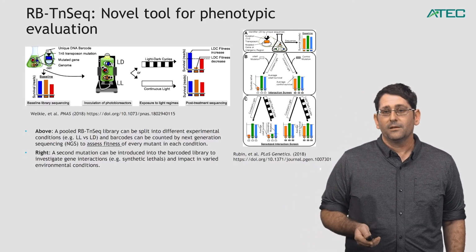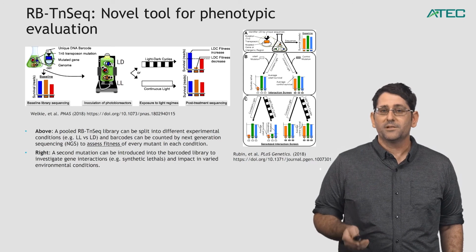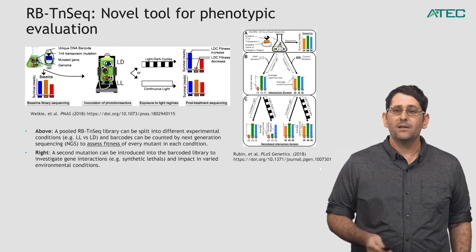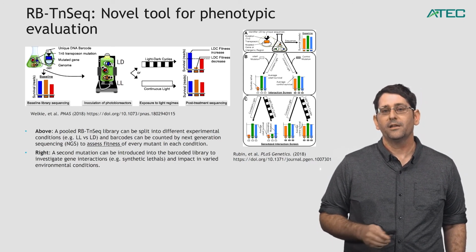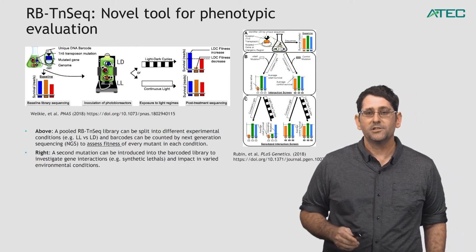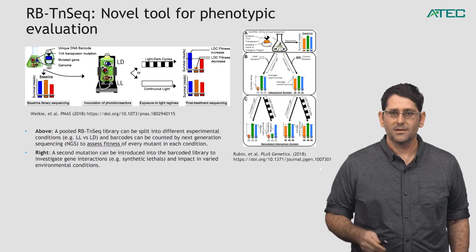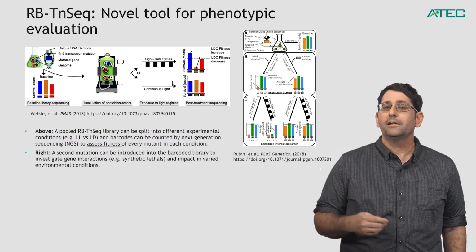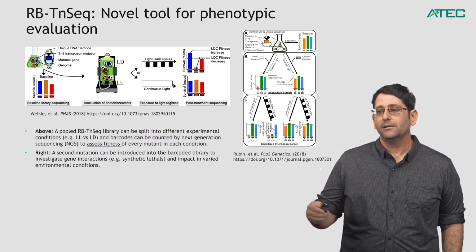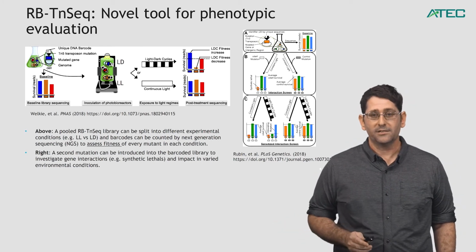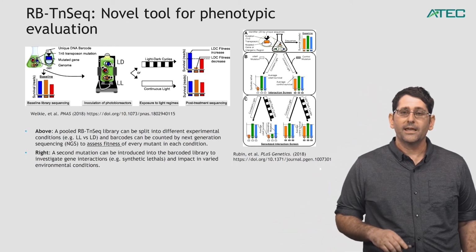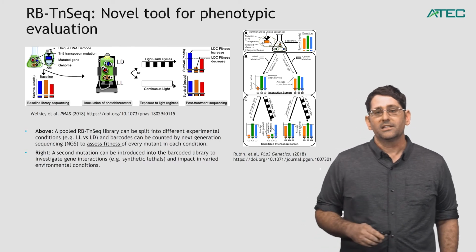That's the first experimental knowledge that we get from this particular experiment, but then subsequent to that, we can once again take the pooled library, split it into different environmental conditions, and once again ask, under the condition of having multiple mutations, are we getting synthetic lethality under the experimental condition, in this case light-dark, for example, that we don't otherwise get under continuous light experiments.